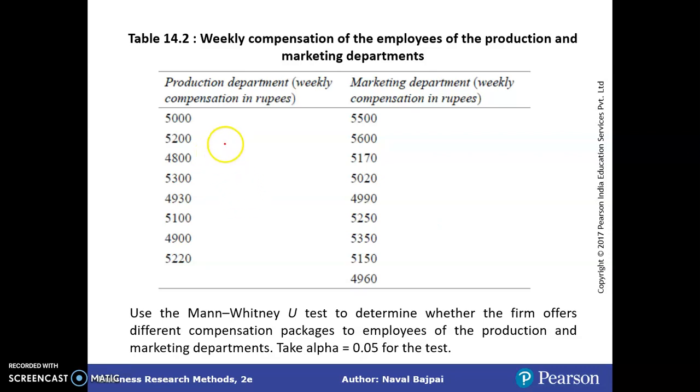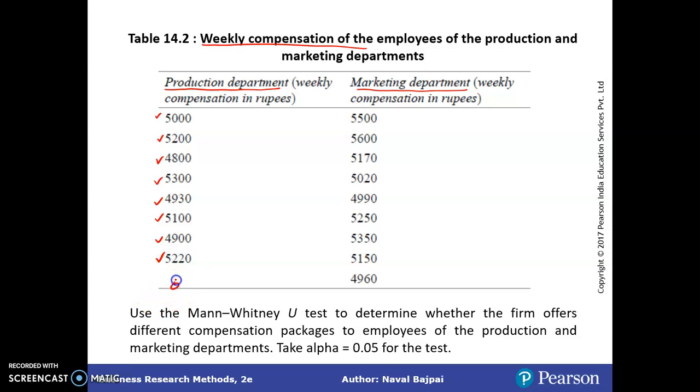We have this data set. One data set is from the production department. Another data set is from the marketing department. These values are the weekly compensation of the employees of the production and marketing departments. You can count how many numbers we have: 1, 2, 3, 4, 5, 6, 7, 8.